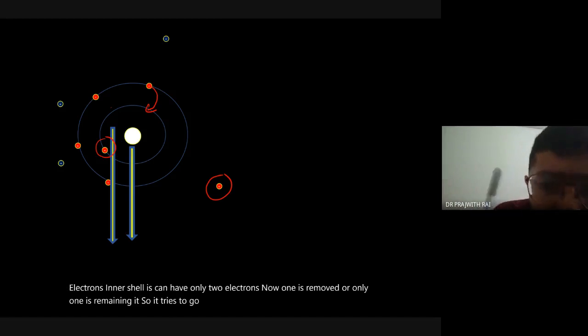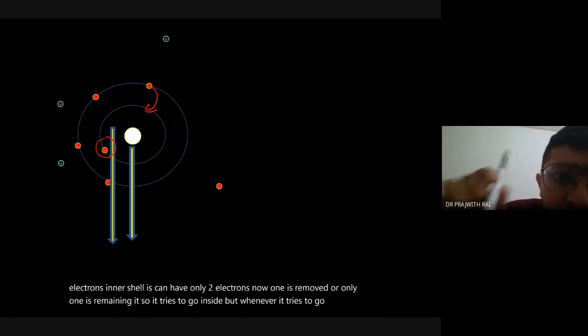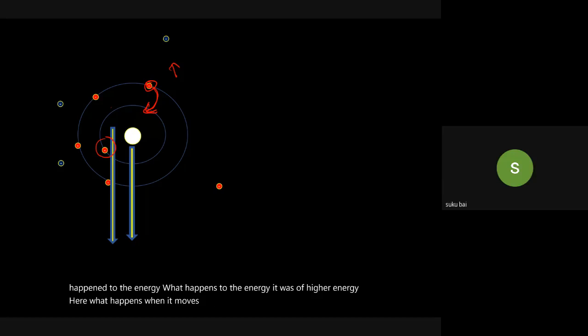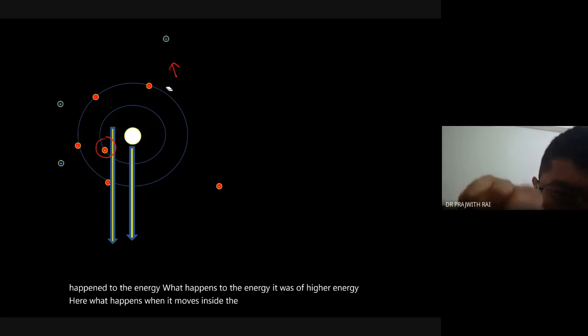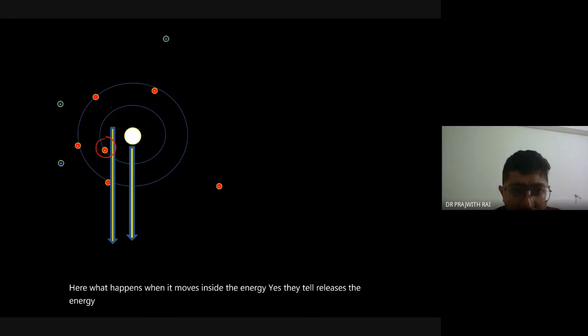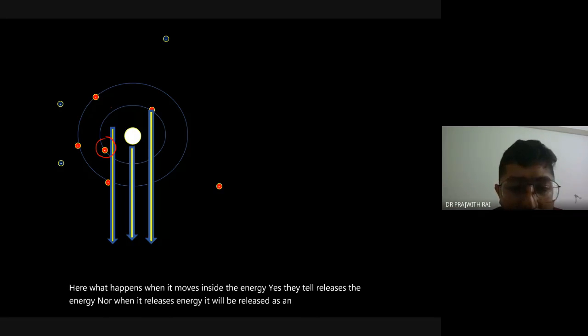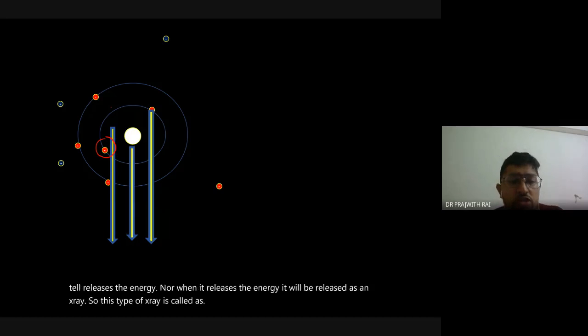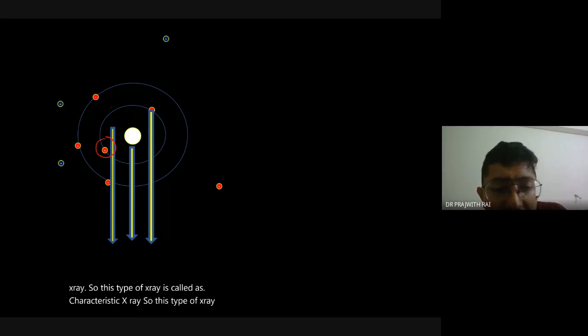Now whenever it tries to go inside, what happens to the energy? It was of higher energy here. What happens when it moves inside? It releases the energy. Yes, it releases the energy. When it releases the energy, it will be released as an X-ray. So this type of X-ray is called a characteristic X-ray.